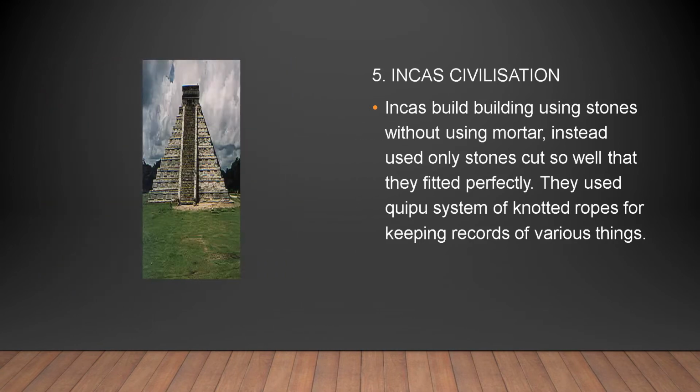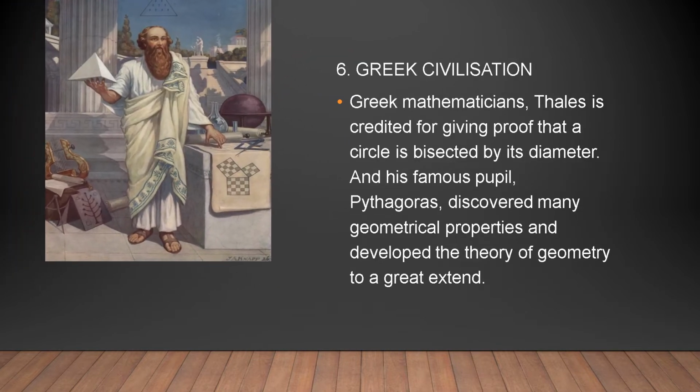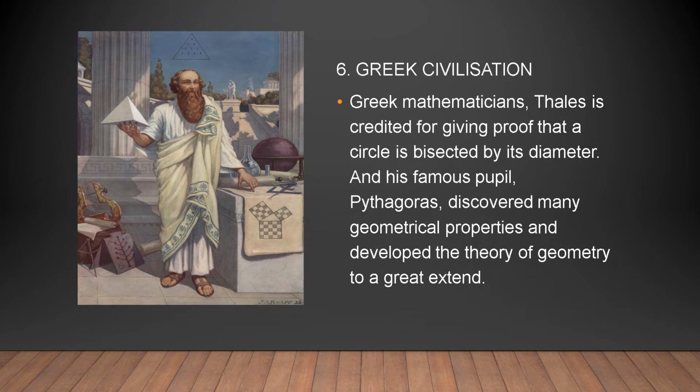The Incas built buildings using stones without using mortar. Instead they used only stones cut so well that they fitted perfectly. They used a system of knotted ropes for keeping records of various things. The Greek mathematician Thales is credited for giving proof that a circle is bisected by its diameter, and his famous student Pythagoras discovered many geometrical properties and developed the theory of geometry to a great extent.